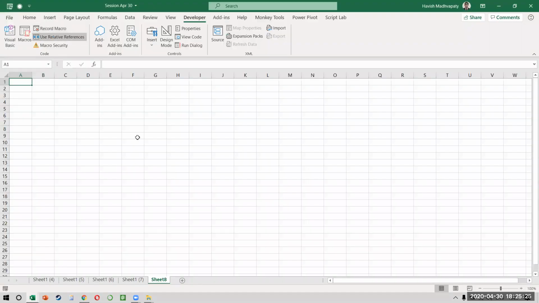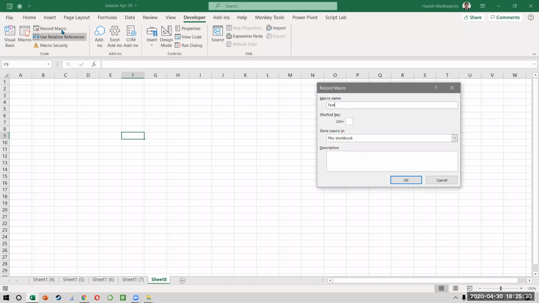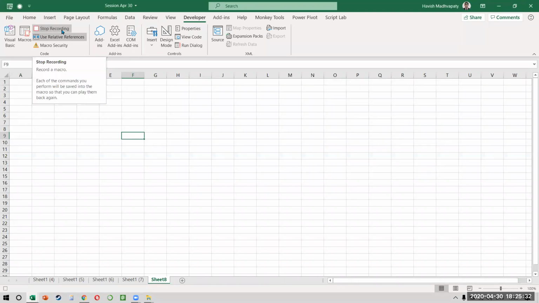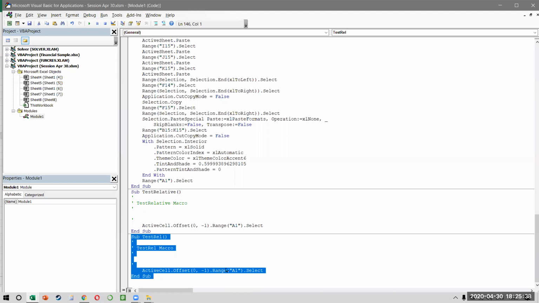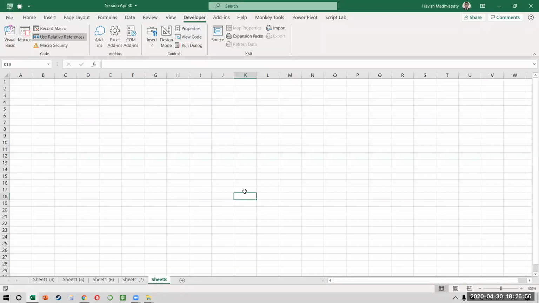Watch this. Imagine I started on F9, okay? So I call this test rel, and I move from F9 to E9. Now, do you see what the code is? The code is again saying active cell offset 0, -1 range A1 dot select. That means that A1 is not the cell A1. A1 is literally referring to the starting point of your relative reference macro. That means that if you start recording the code on this cell, this is the A1 for you.